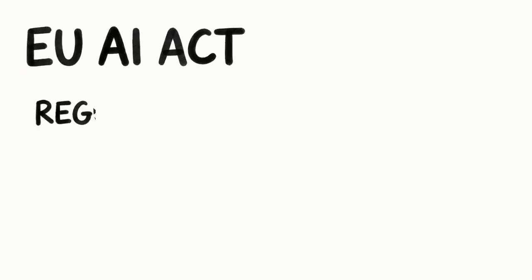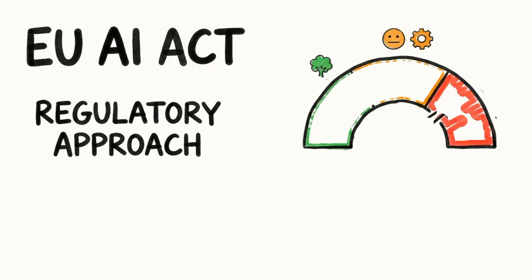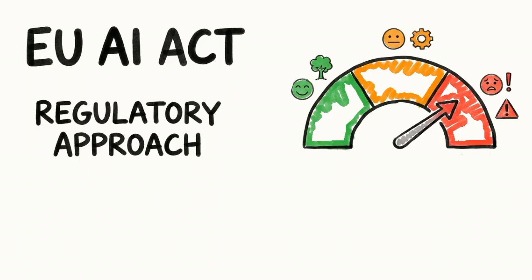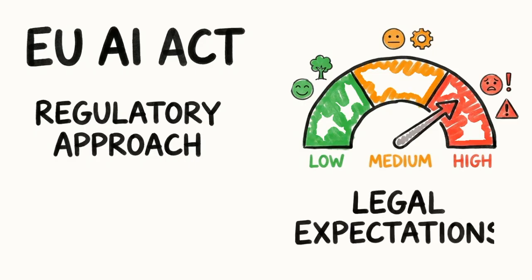The European Union Artificial Intelligence Act takes a different path. It uses a regulatory approach. The EU AI Act classifies AI systems based on the level of risk, such as low risk, medium risk, and high risk. The higher the risk an AI system poses to people or security, the stricter the rules it must follow. This creates clear legal expectations, especially for AI used in sensitive or high impact areas.